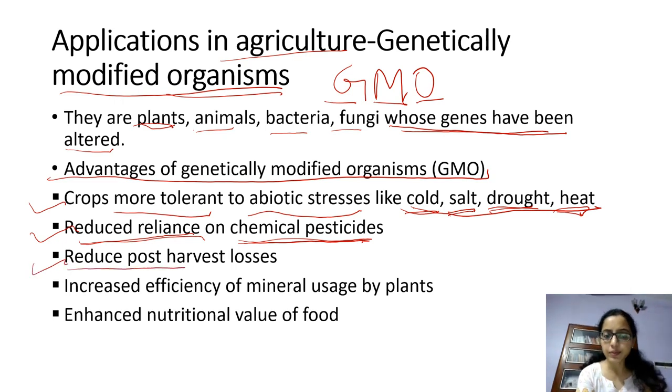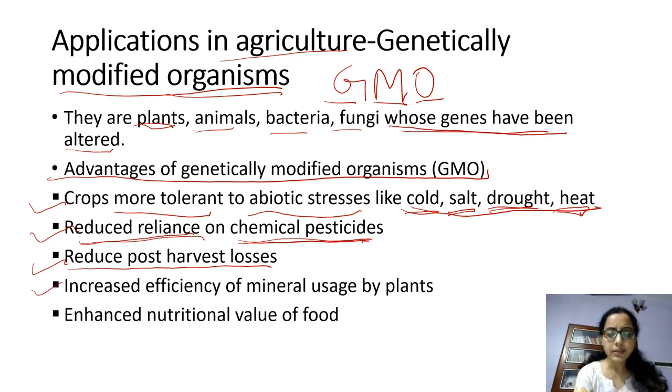They reduce the post harvest losses. For example, tomato, potato, etc. If they are genetically modified, then they will be modified in such a way that after harvesting they can stay fresh and last for a long time. That is why they reduce the post harvest losses.